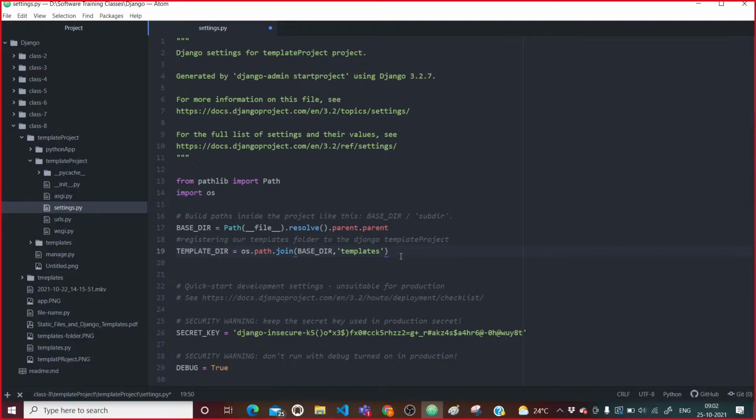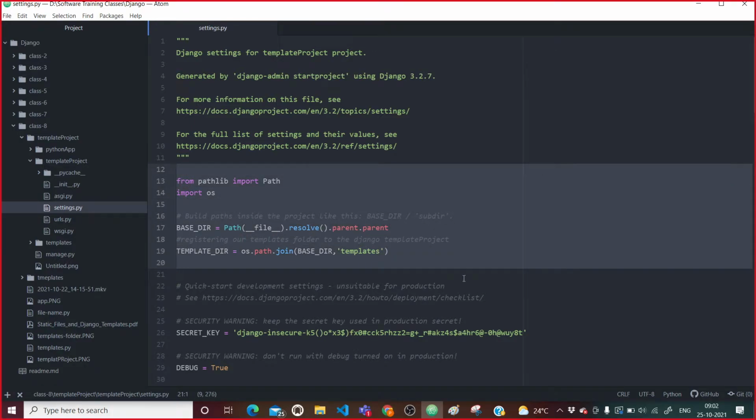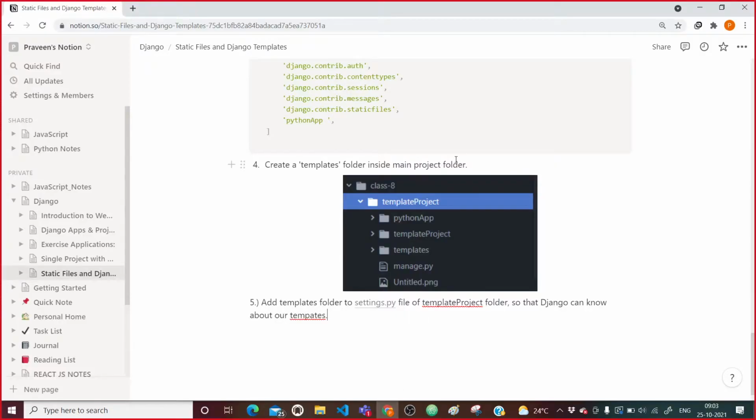After that we need to save it. Now what I will do, I will try to copy this complete thing. So how can we copy? I will come here, copy this.